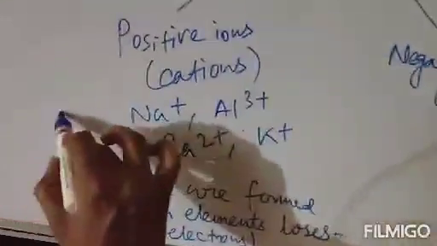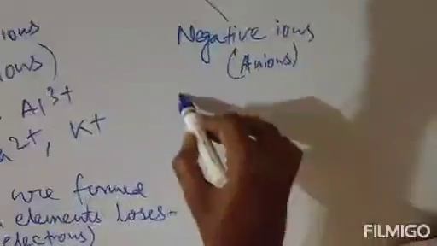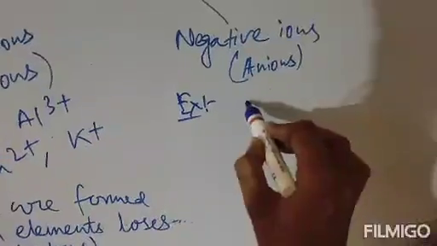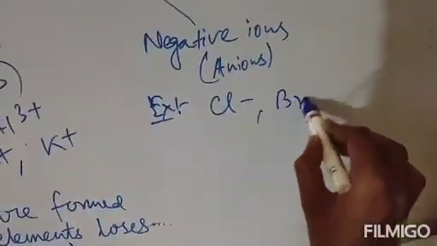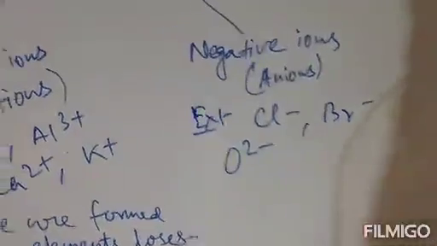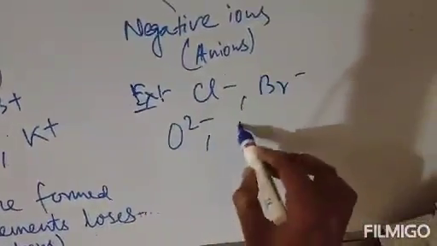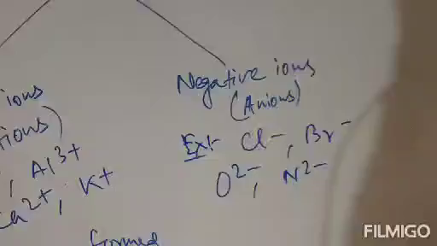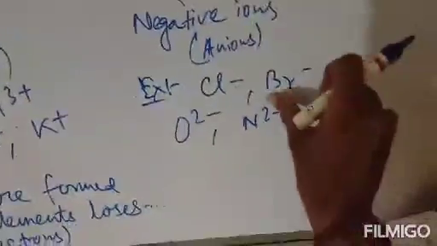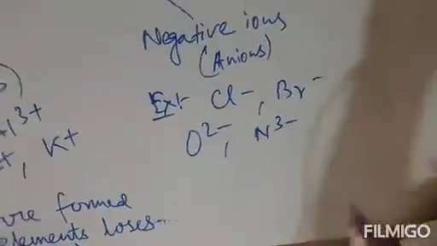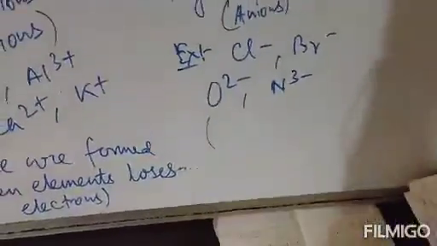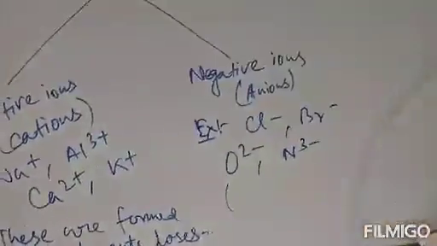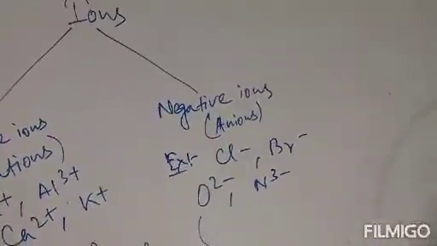Examples: these are the examples of positive ions or cations, and examples of negative ions. Suppose Cl minus ion, that is chloride ion, or you can say bromide ion, Br minus ion, or oxide ion, O2 minus, or nitride ion, N3 minus, etc. Now anions are formed when elements gain electrons.